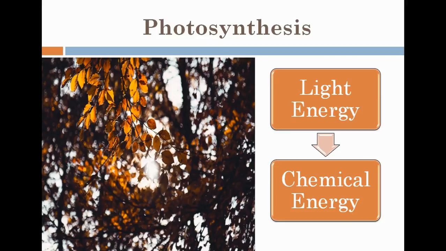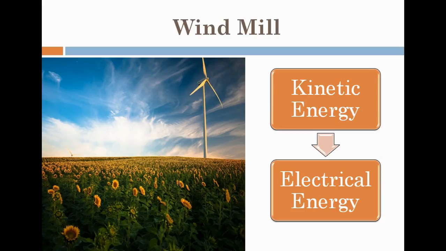Photosynthesis. We all have learned about the photosynthesis process in our school days, that plants use sunlight falling over them for producing their food. So this is nothing but a conversion process in which light energy from the sun is converted into chemical energy. We'll move to the next example, the windmill. We all know a windmill operates on the wind flowing over it and converts kinetic energy of wind into electrical energy. So this is also a conversion process in which kinetic energy is transformed into electrical energy.